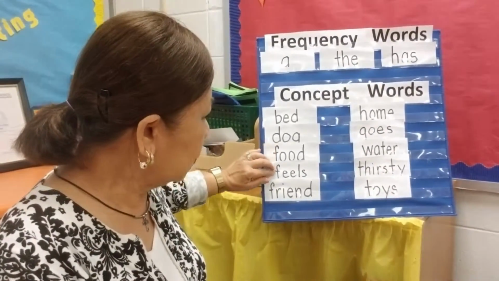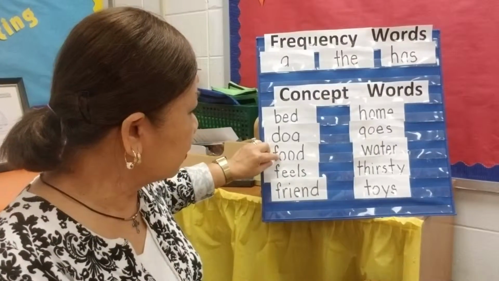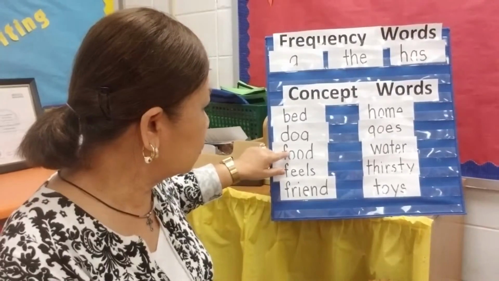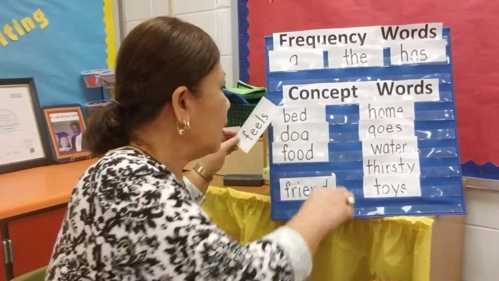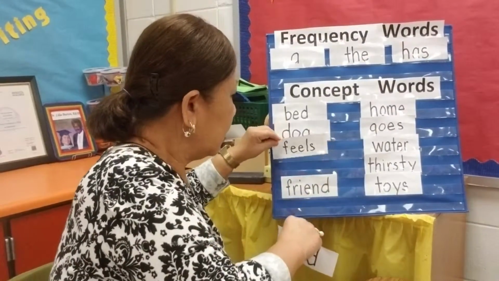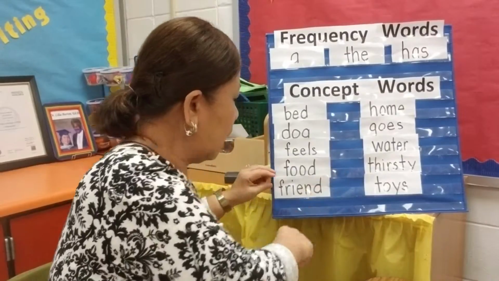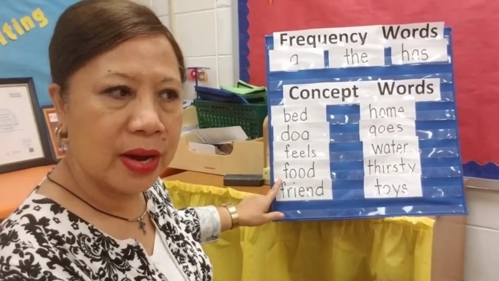If they all begin with letter F, you go to the next letter. The next letters are O, E, R. Which one comes first, the O or the E? The E. So we will move this up here, okay, and bring this down. Now you have words in ABC order for the words that begin with letter F.